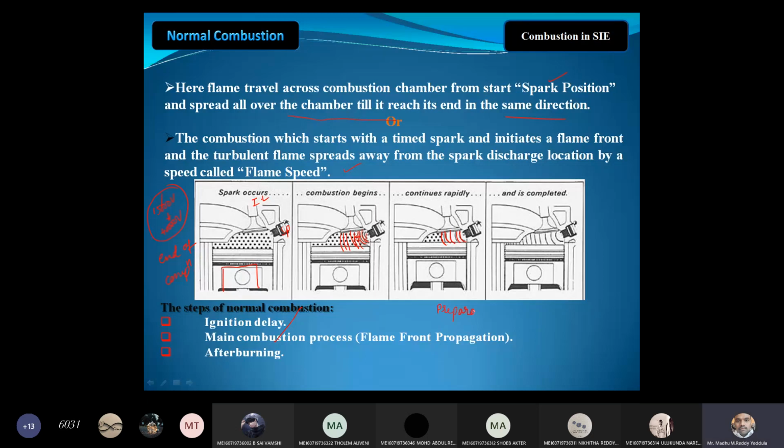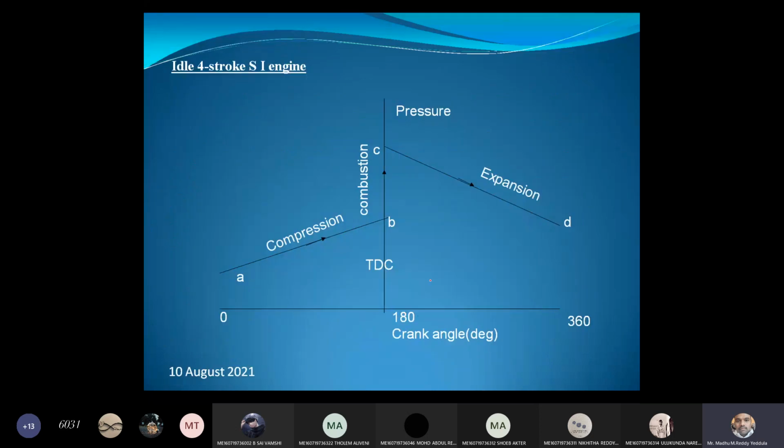In the preparation phase, all chemical reactions take place. Just remember, two stages will be there: preparation and propagation.